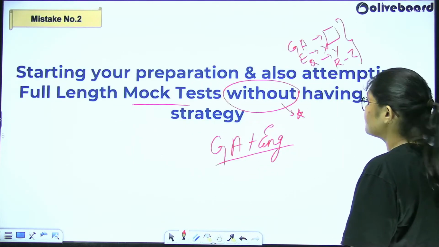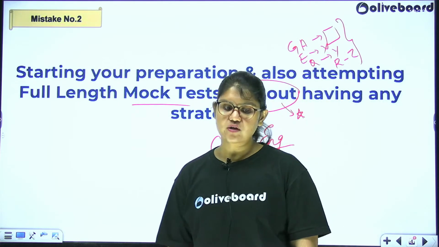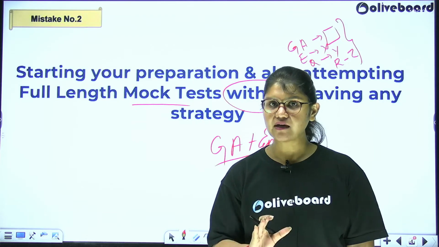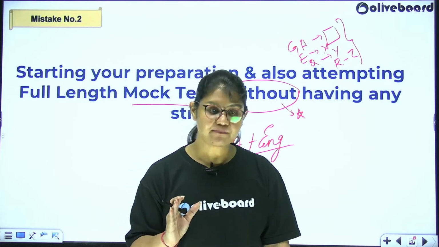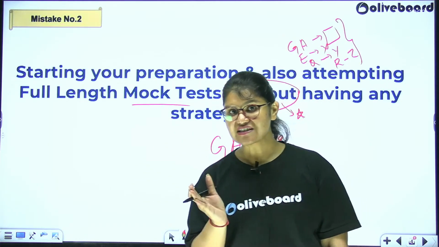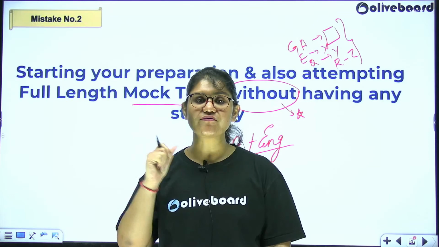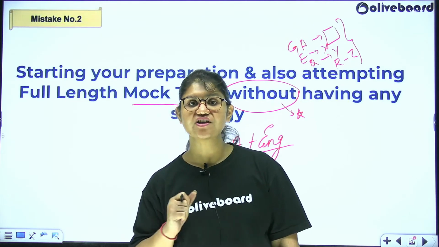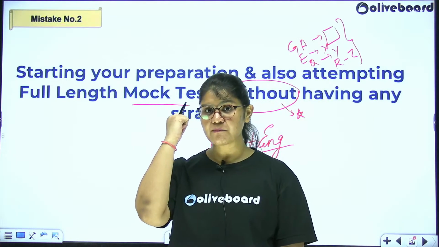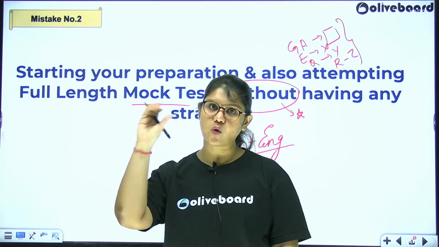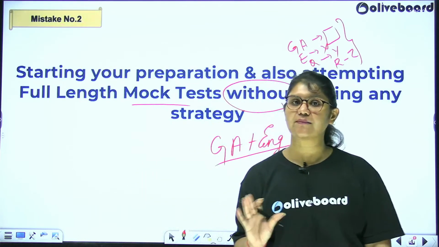Right? Moving to the quick second mistake: starting your preparation and also attempting full-length mock tests without a strategy. So if you're one of my students, by now what you should have done, along with the GA section, you should have selected your super section. Your super section can be any section from reasoning or English, not quantitative aptitude. So before you attempt any test, you should have the answer to which is going to be my super section, along with the GA section, with the help of which I'll be clearing my examination. And you should have in mind how many questions you are going to attempt in quantitative aptitude, reasoning, English or GA. If you don't have a strategy in mind, please don't attempt tests.